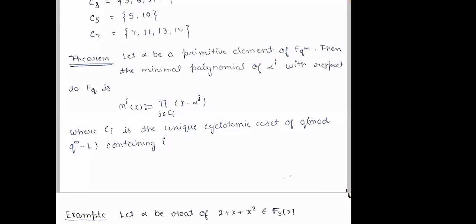Then the minimal polynomial of alpha power i with respect to Fq is the product of x minus alpha power j, where j is in Ci, the unique cyclotomic coset of q modulo q power m minus 1 containing i. So now n is q power m minus 1, and we are doing modulo n.